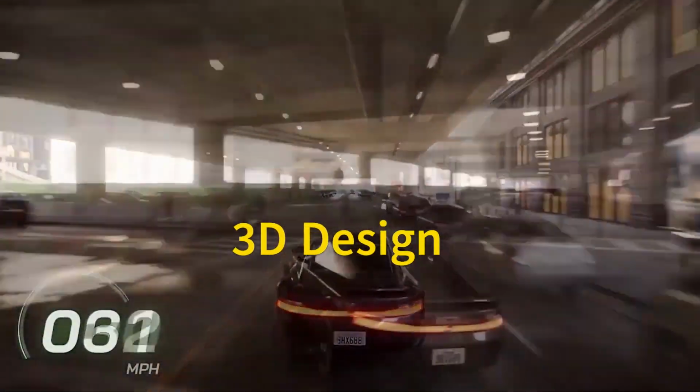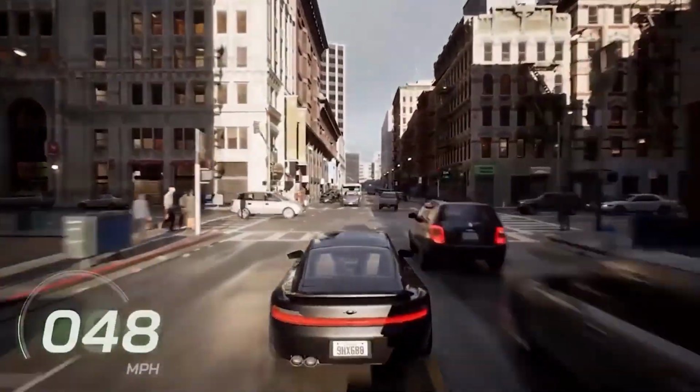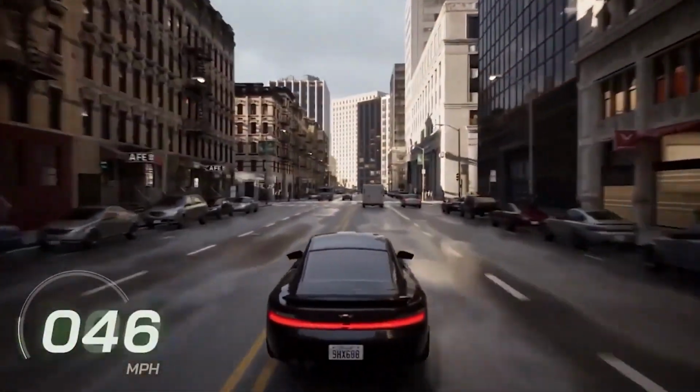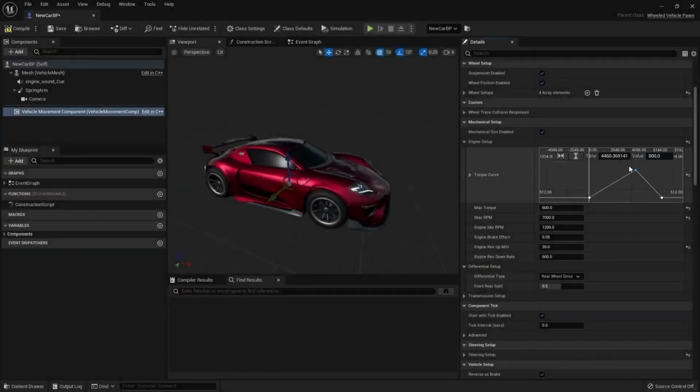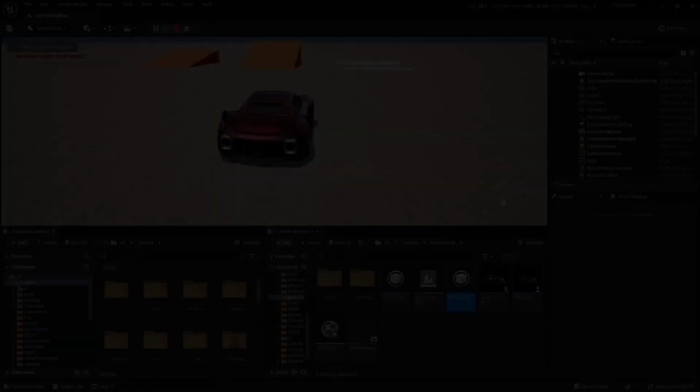4. 3D design. Unreal Engine supports importing 3D models from other software like Blender and Maya. This allows you to build detailed and complex 3D environments and objects easily.